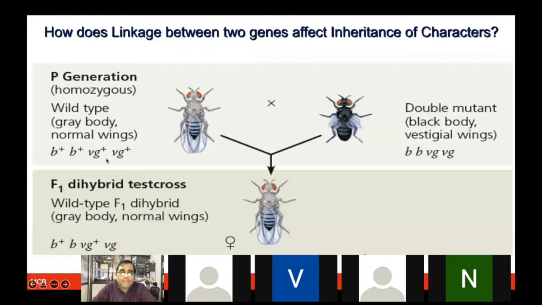Now, just to clarify this type of notation, I think I would have already shown it on the board in the video. If you want to represent it, you can write B plus VG plus, then a line, and then B plus VG plus. It shows how these traits are located on the chromosomes, right? That will make it easy. In the book it's slightly confusing because it shows B, V, VG. You can put B, VG, then a line, and B, VG like that.